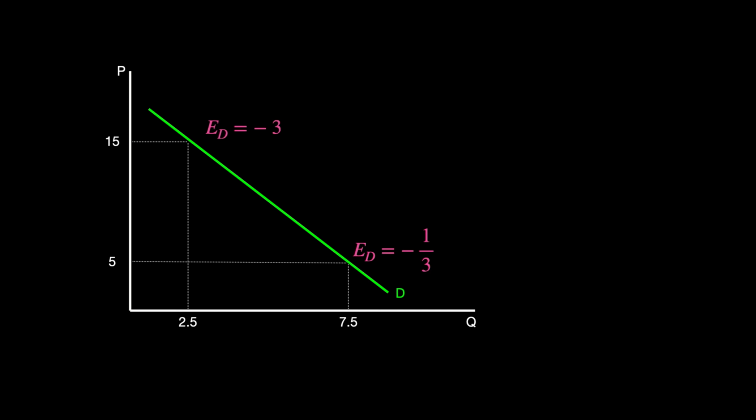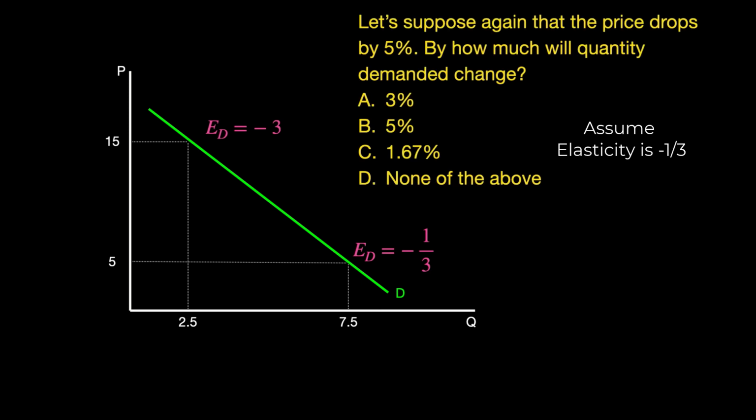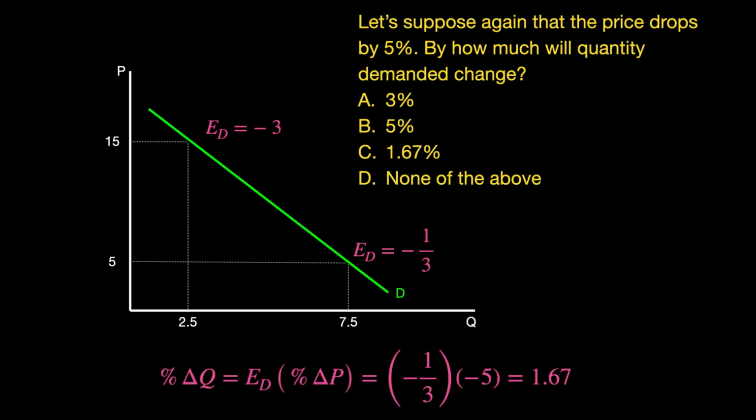Let's suppose again that the price drops by 5%. By how much will quantity demanded change? Please take a minute and solve this problem. The percent change in quantity is equal to the elasticity of demand times the percent change in price. So if the elasticity of demand is negative 1/3, a 5% decrease in price will lead to a 1.67% increase in quantity demanded. Since consumers are not very responsive to a price change, you can see that the price cut will now decrease total revenue.